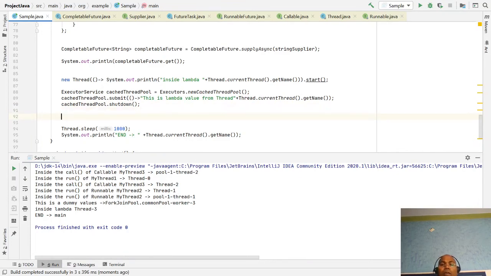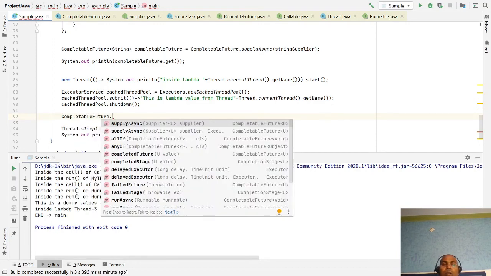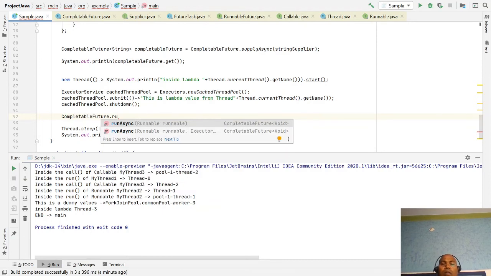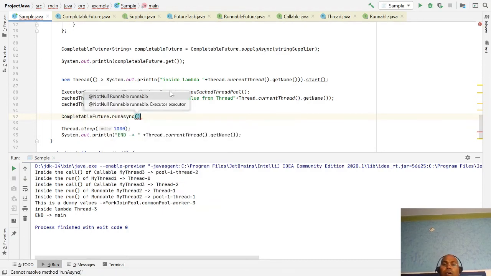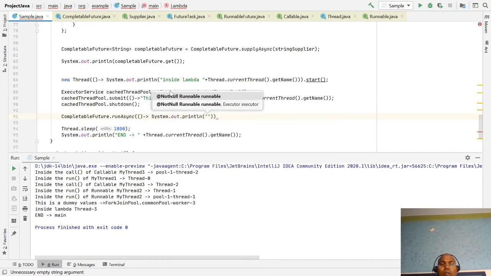Similarly, with CompletableFuture, runAsync and pass your lambda expression.